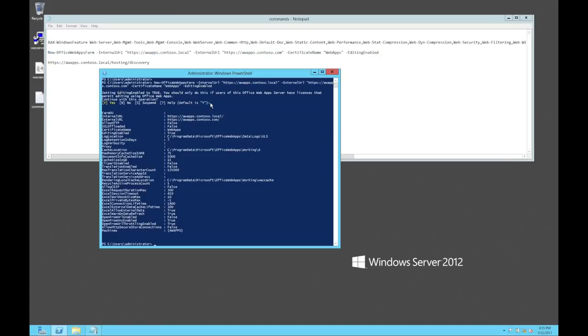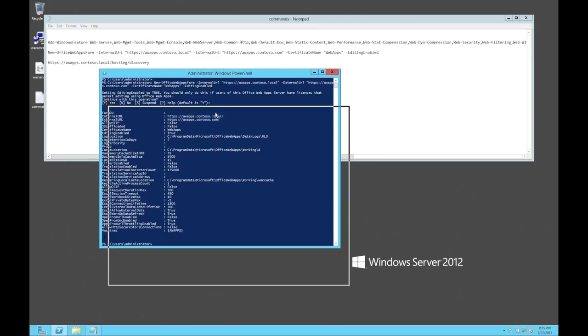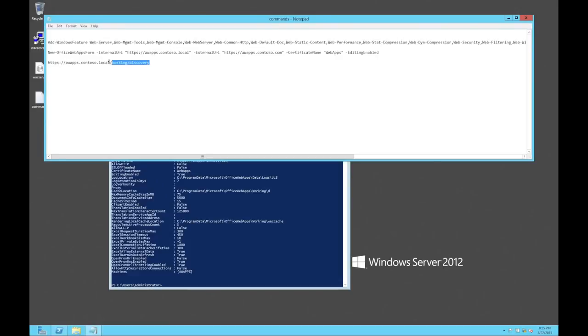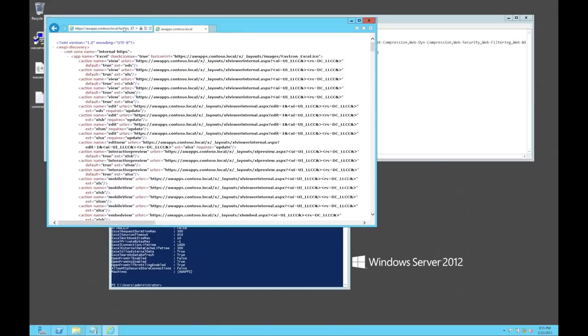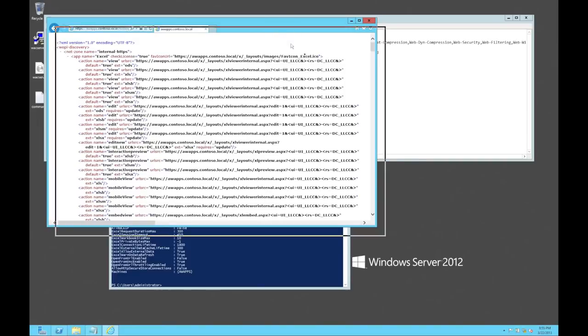Okay, you can see that's finished. So what we're going to do now is just actually double check to make sure the server's created correctly. It's easy to do. You can see there that we've got the URL of the server and the hosting discovery directory. So copy that out, we'll pop it into IE and just make sure we get the XML response, which we have. So that server's now working and we're ready to go configure it for Lync or for SharePoint or for whatever you want to use it for.